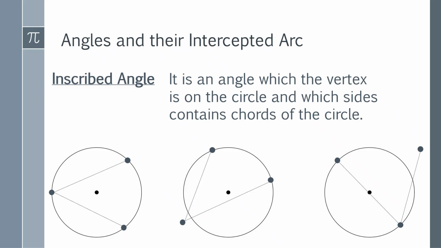Those three points should be on the circle, not outside. Please take a look at the inscribed angle in the first figure. I hope you get this explanation about inscribed angles.